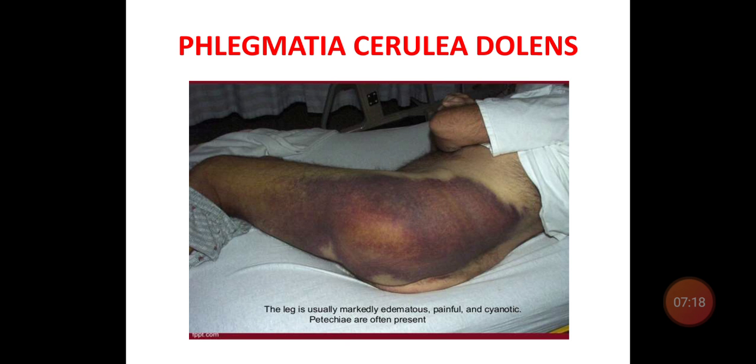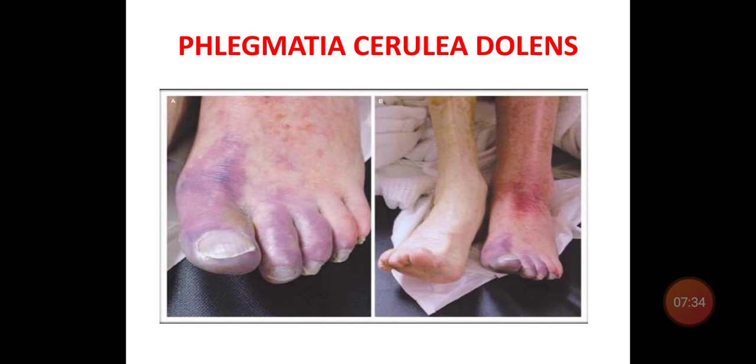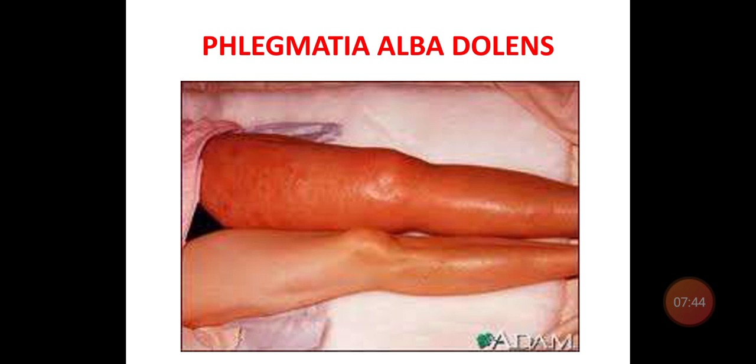This is a picture showing phlegmasia cerulea dolens, where there is marked edema, painful and cyanotic limb. Petechiae is seen over the limb affected with deep vein thrombosis. This is another picture of phlegmasia cerulea dolens. This is a picture showing phlegmasia alba dolens. You can see the left lower limb is affected.